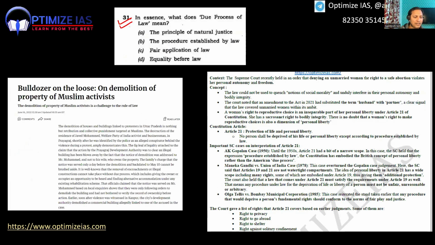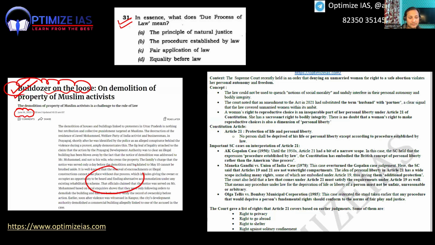Guys, if you have followed the current affairs from last year, you can see here, bulldozer justice was in the news. And whenever any article comes on bulldozer justice, you can see here, 16th June 2022, they will always talk about due process. Whenever any question comes on bulldozer justice, they will talk about due process.